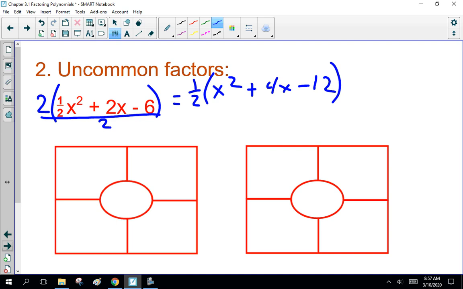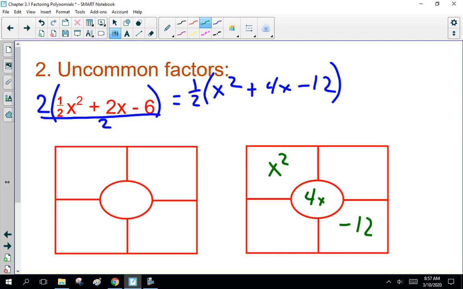So you see what I did? I multiplied everything by 2 to get rid of the fraction. But I also divided everything by 2, so I haven't changed the equation. Some people would say that's factoring out 1/2. Whatever. As long as you see what I did. x squared plus 4x minus 12.